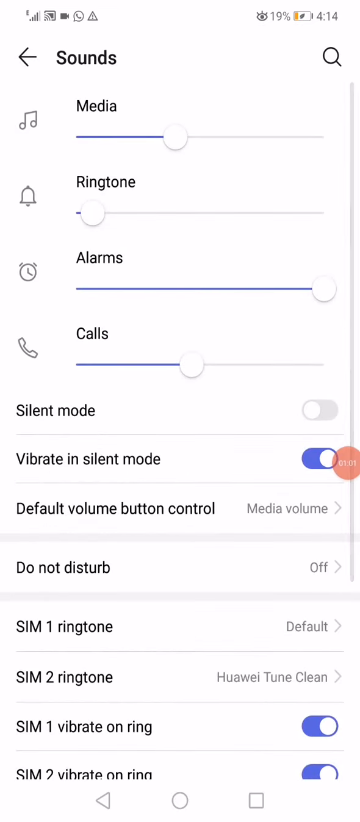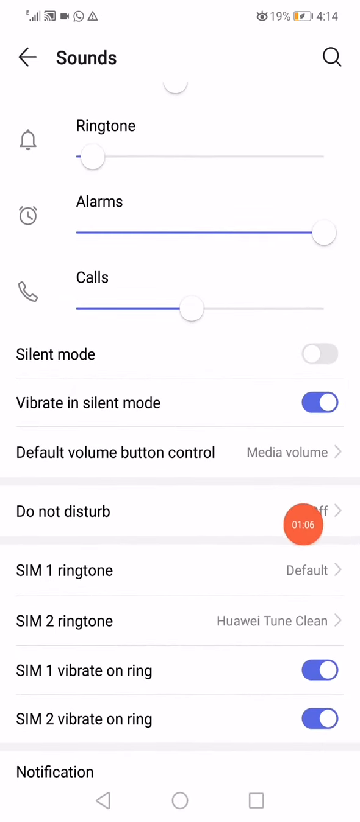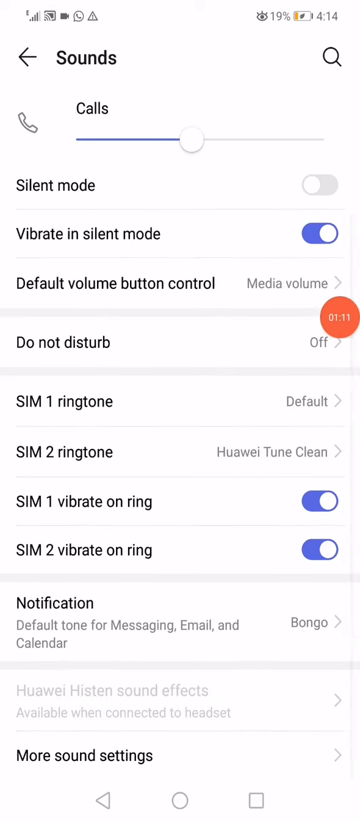you can manage the sounds from here, and make sure also that the do not disturb mode is off and the silent mode is off. And then all you have to do is you can manage the ringtone from here.